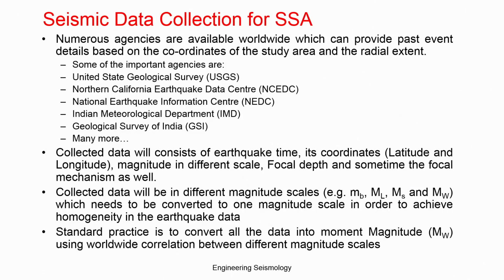As we have seen, the past earthquake locations indicate how potential the area is for seismic activity. The occurrence of some earthquakes in the region indicates that the area is seismically active. Generally, seismic data are available from the National Seismic Network, the Global Seismic Network, and some international agencies who compile different parts of data and publish. These are some of the agencies where you can get global data which includes India data also.